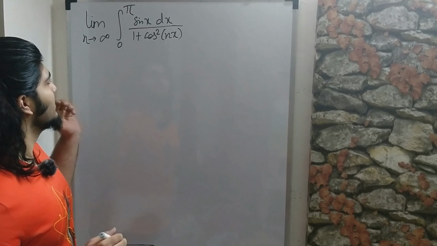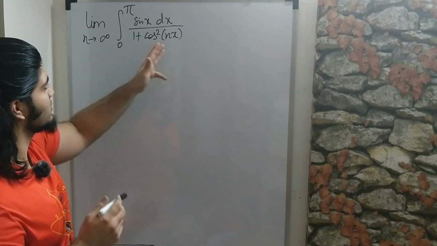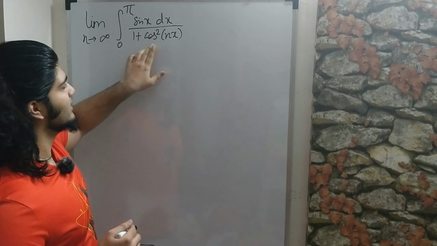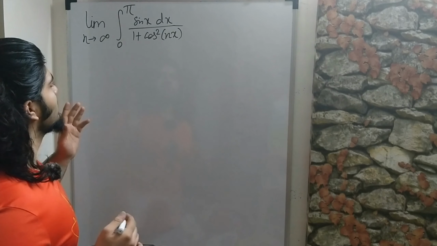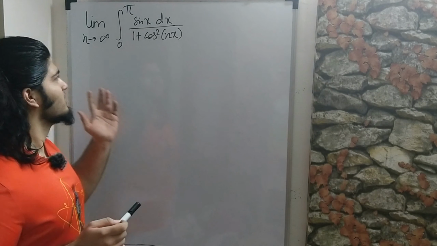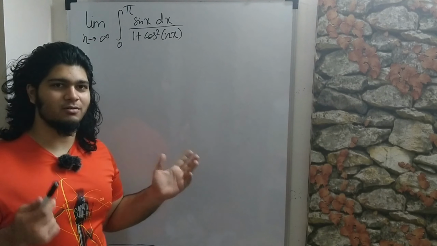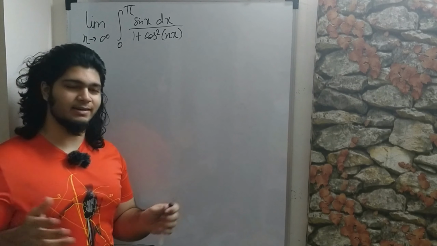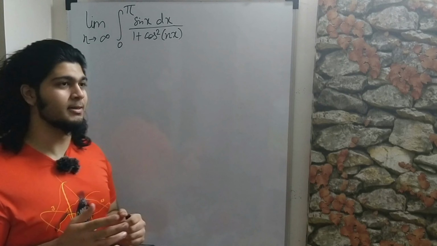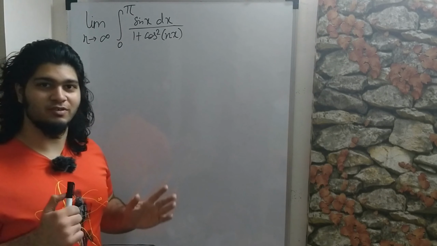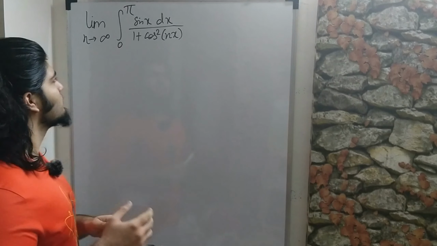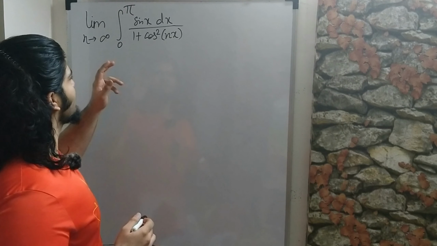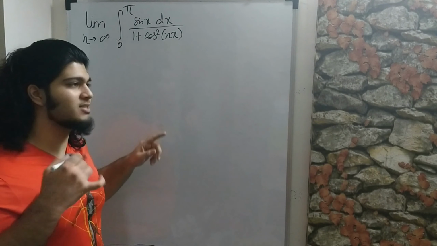So firstly, we have sine x over 1 plus cos square nx, and since n is going to infinity, we can't really do anything about this thing. So what do we do? I mean, we don't have any formula for cos square of nx, or well, we do, but it'll be very complicated and we'll end up getting really huge expressions, and this is not the case in which we want huge expressions. So what we'll do is, firstly we'll simplify this a bit, because if you notice, this integration bound is actually symmetric.